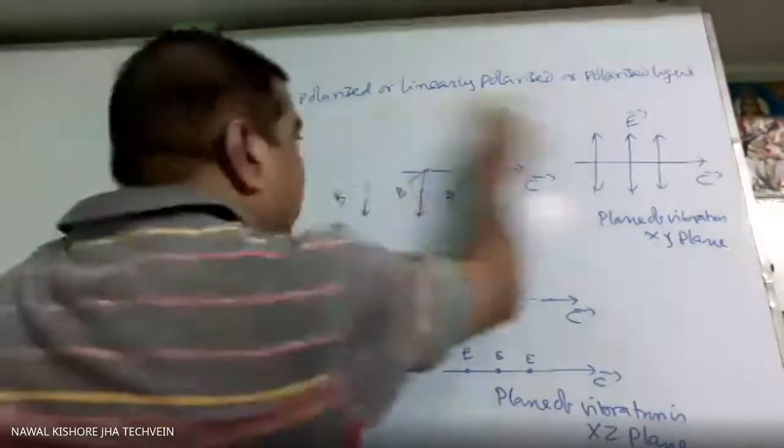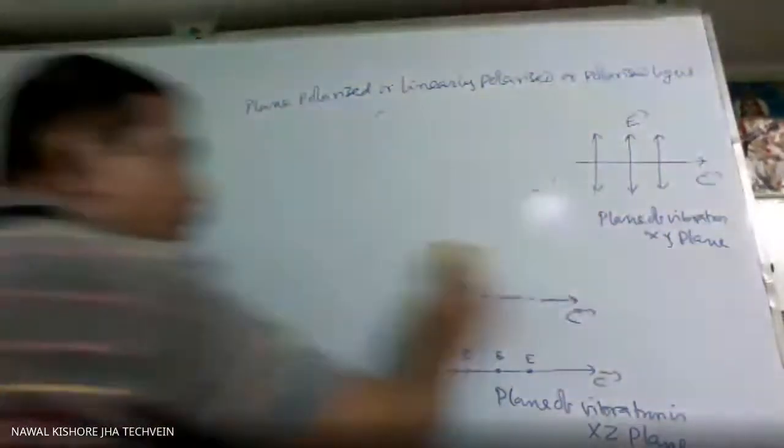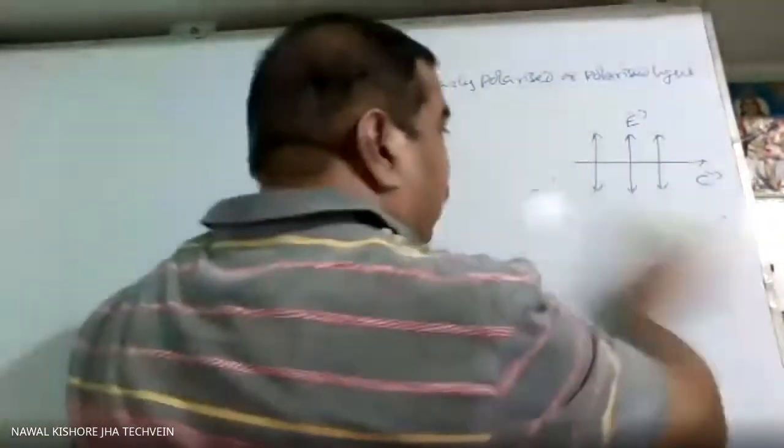Now today we shall see the polarization by reflection of light. That is Brewster's law.